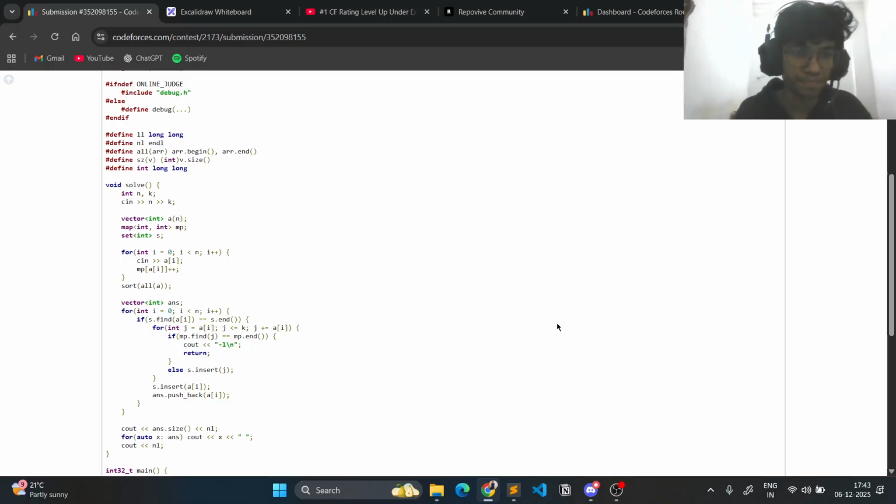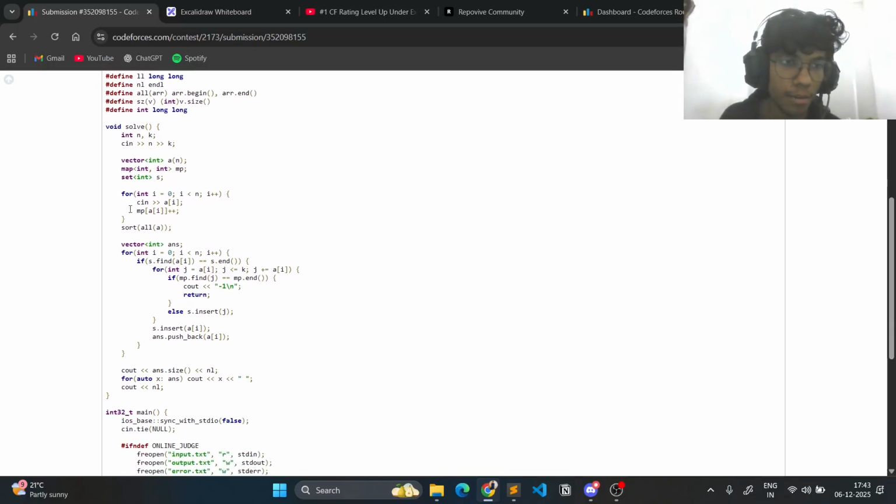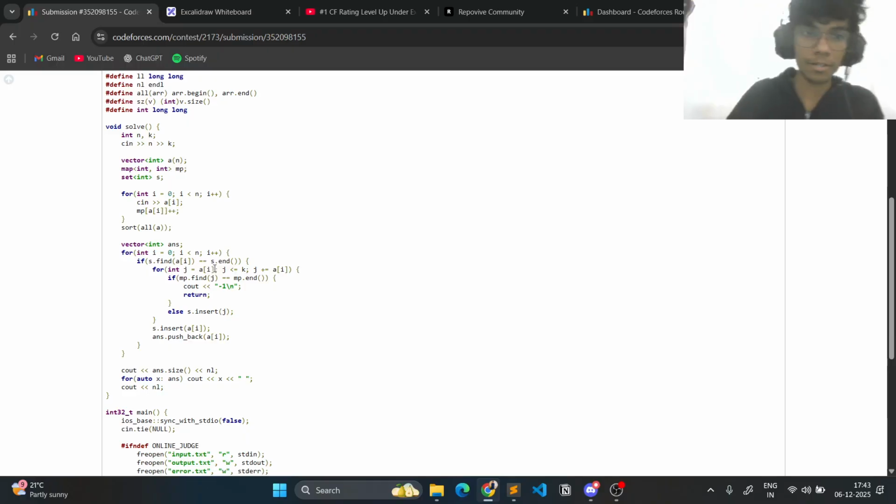I'm sorry. So I'm taking the input, forming a map of frequencies, because I need to find that every multiple exists in O(1). And then I sort this array and I create an answer vector. Then I start iterating from the first element. I check that it is not present in the set which is already seen before. If it is not, then I start iterating over all its multiples. I check if these exist in the array A.